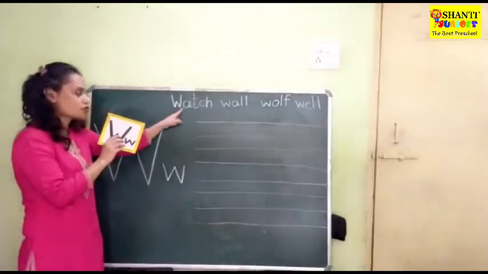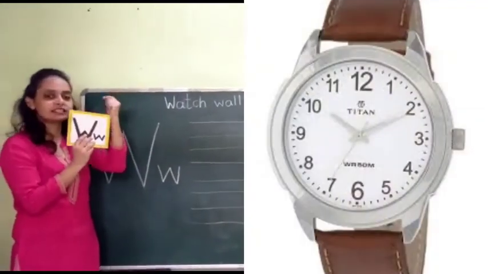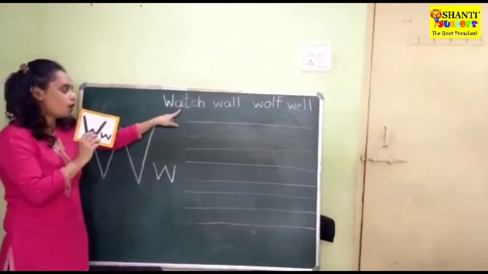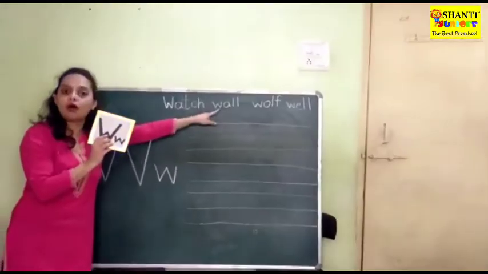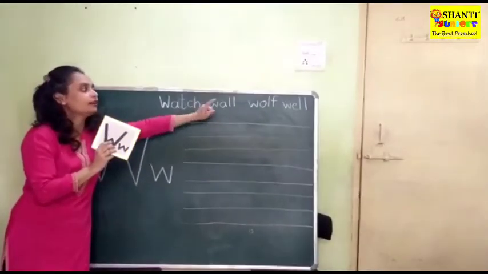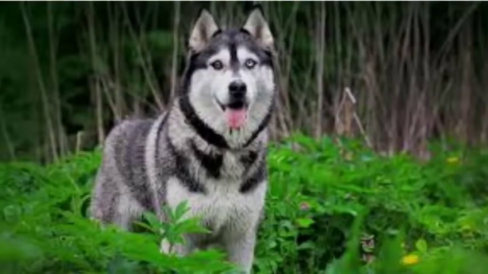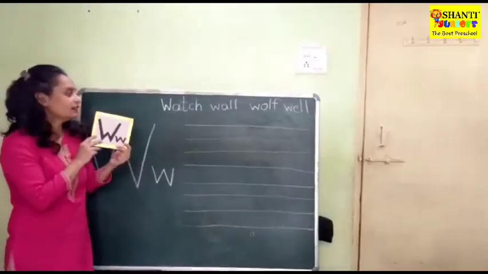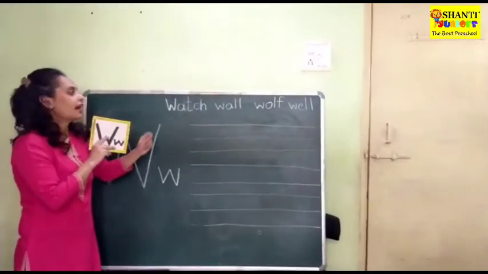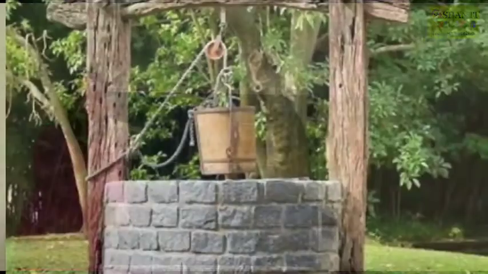W for watch, which we wear on our wrist. Yes, W for watch. W for wall. This is the wall. W for wall. W for wolf. Wolf means it's a wild animal which lives in a jungle. And W for well. Okay children?